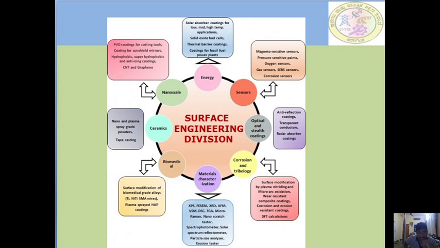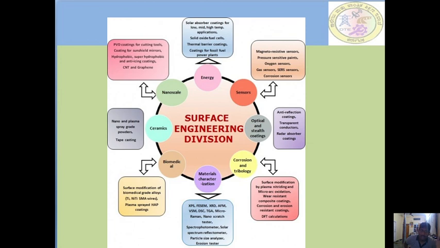You see energy: solar absorber coating for low and mild temperature application, solid oxide fuel cells, and thermal barrier coatings. In sensors also: magnetostrictive sensors, pressure sensors, oxygen sensors, gas sensors, and corrosion sensors. And corrosion and tribology: surface modification by plasma nitriding, micro arc oxidation, and wear resistant and composite coatings, and material selection by using different types of XPS, HRTEM, XRD, AFM, TGA, and micro Raman nano testers.